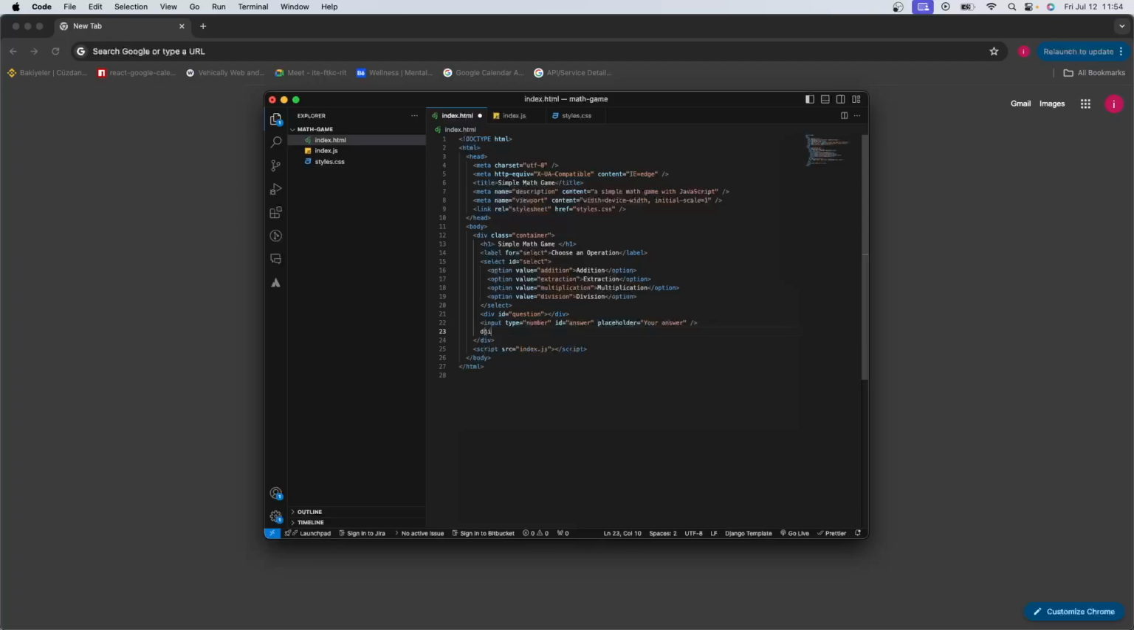And we need another div. I'm just going to copy this here and remove the ID, and I will have two buttons.